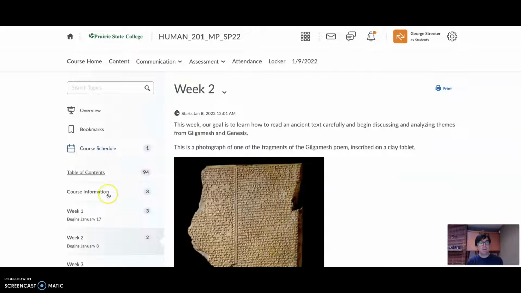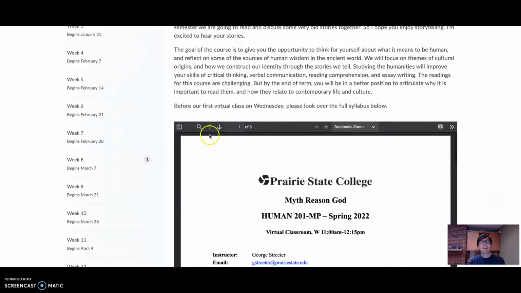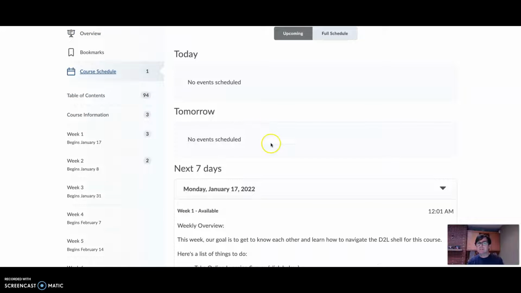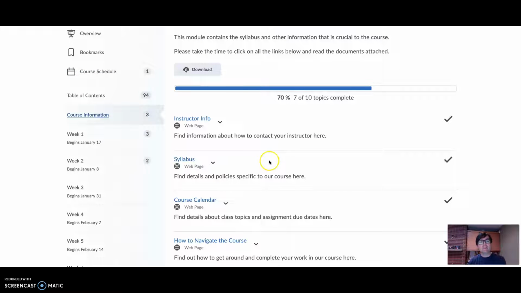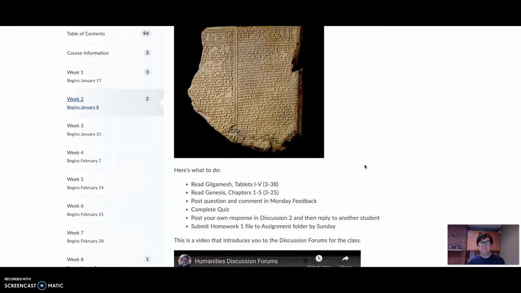here in the weekly modules. So here you go to content. There's the course overview, which includes a description of the course, the syllabus, and the course schedule, where you can see the weekly and daily assignments and their due dates. I showed you the course information module has the course calendar, and how to navigate the course. But the weekly modules is what I want to focus on here. If you go to the week 2 module and you scroll down,